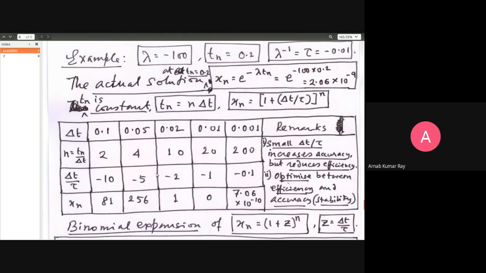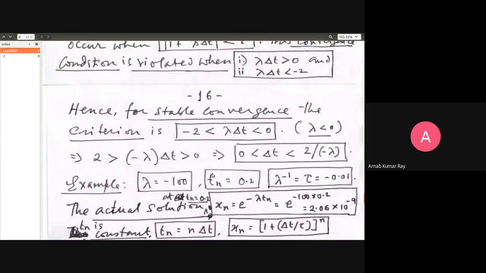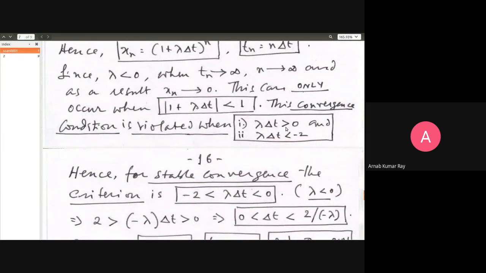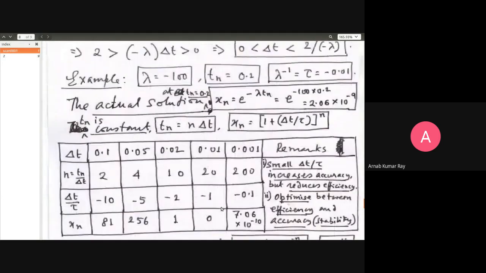1 minus 5 was minus 4. 1 minus 2 was minus 1. 1 minus 1 was 0. That's also a bit of a disaster. It should be greater than lambda delta t should be greater than or equal to 0. Not even 0 will work.